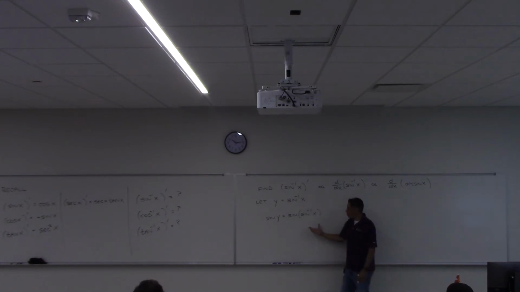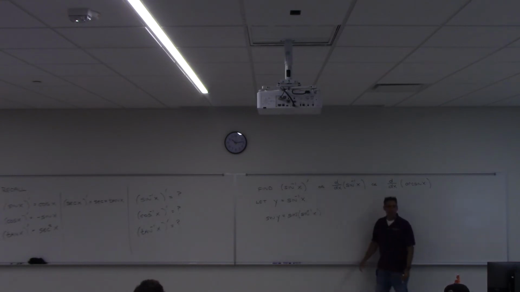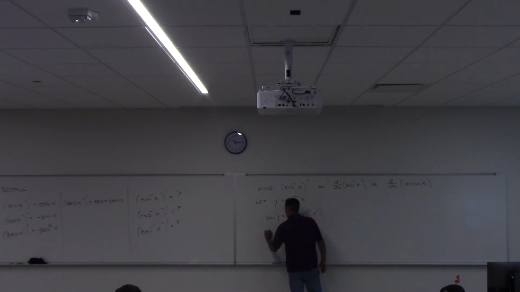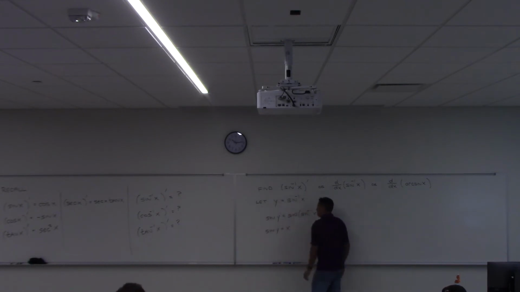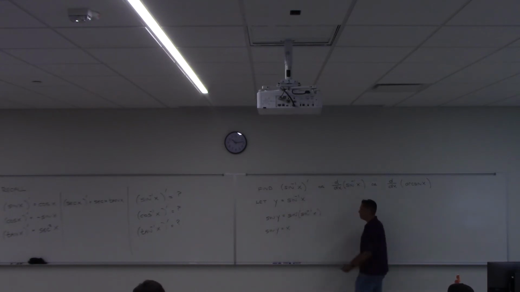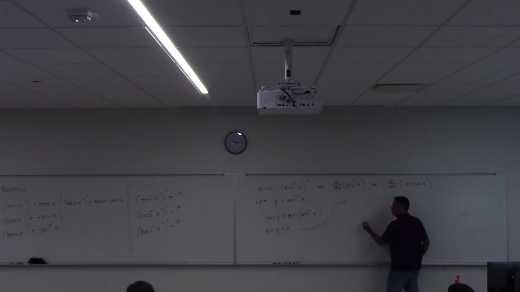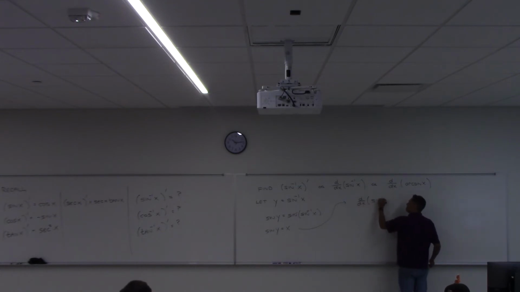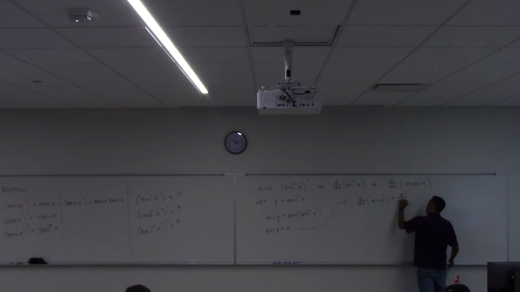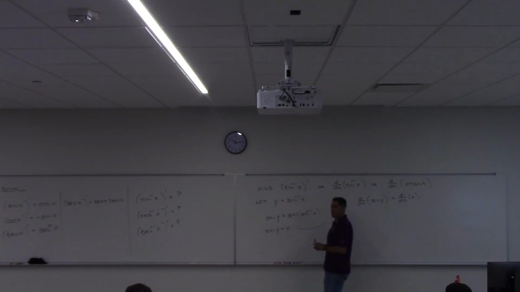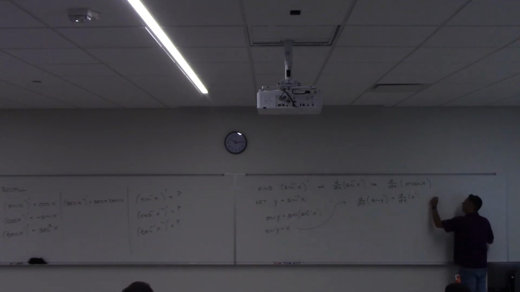Now, why would I do this? Why does this do anything for me? Those two go away, right? And you just get x on the right-hand side. So it's kind of weird. We started out with y is the inverse sine of x, and now I've got sine of y is x. Now how does that help me? What I'm going to do now is differentiate both sides of this equation with respect to x. Now, reminding you of what this was in Cal 1, this step right here is me doing implicit differentiation.